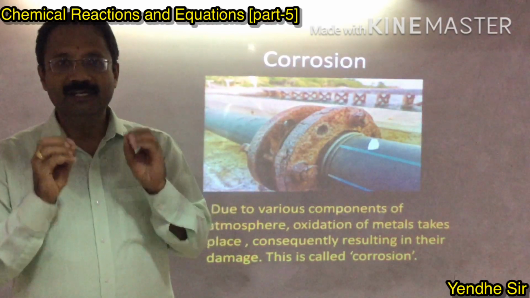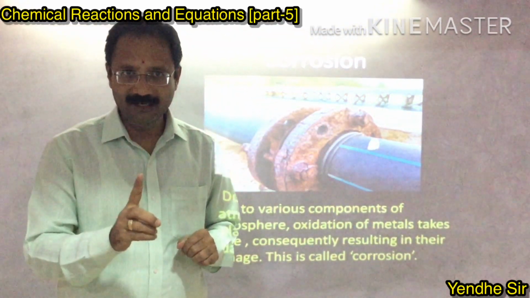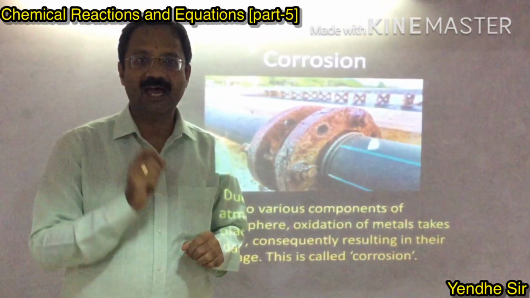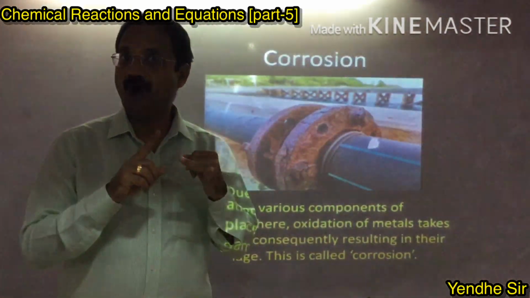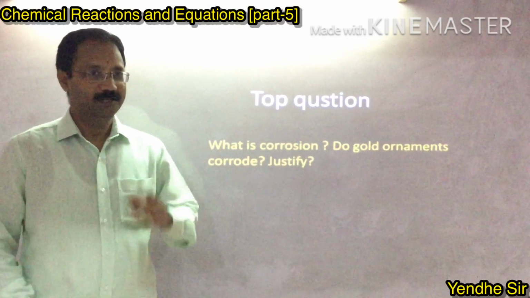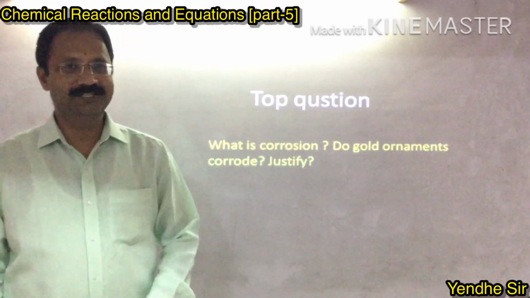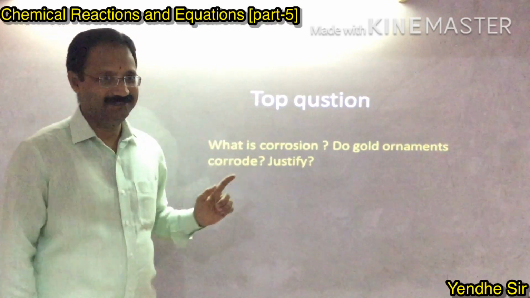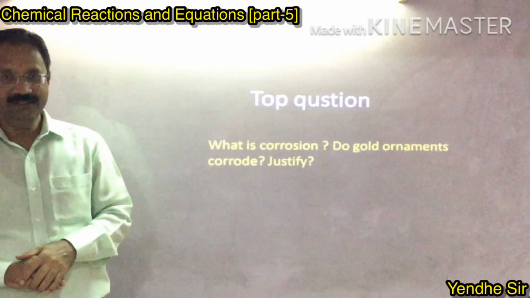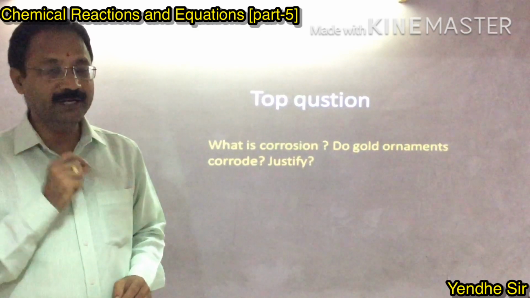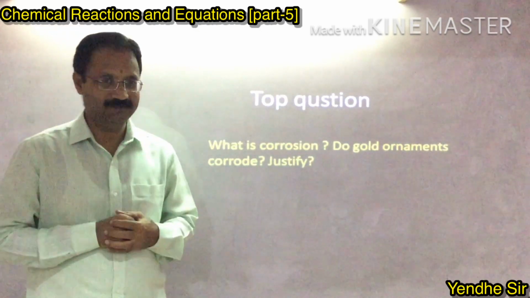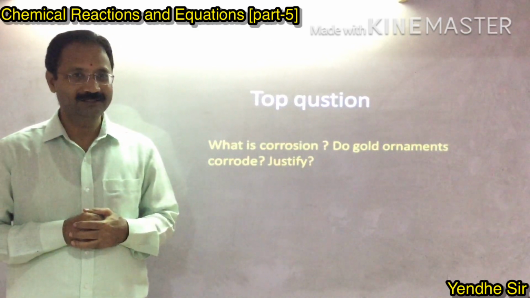One, it is the damage of the metal, and second thing, it happens due to the atmosphere and oxidation. Let's see the top question on corrosion. What is corrosion? Does gold ornaments corrode? Justify your answer. Can you tell me?